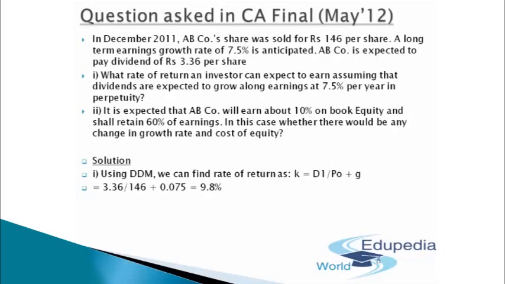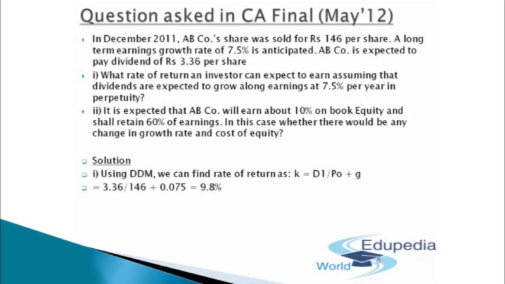Since we have been told that the return on equity is 10% in this subpart and the retention ratio is 60% of the earnings, I can simply say that the growth will happen only on that 60%. Why? Because 40% is directly distributed amongst the shareholders as dividend. So we can expect the growth to happen only on the amount which has been retained, that is 60% of the earnings. So in this case, the growth will be retention ratio times ROE. That will come out to be 6%.